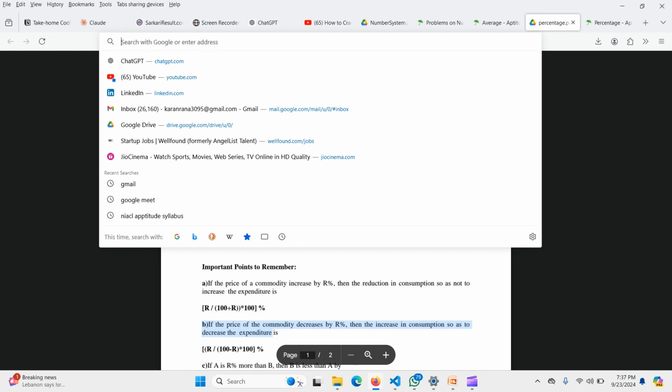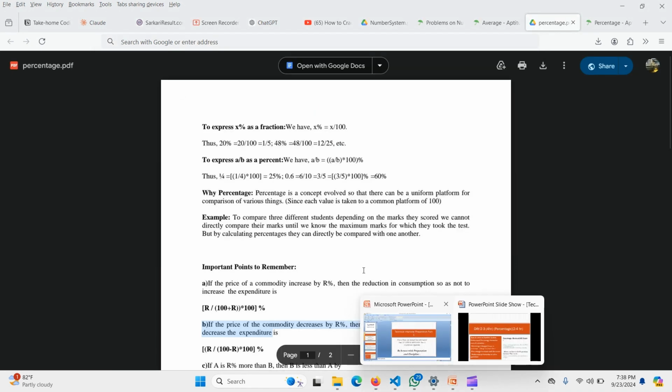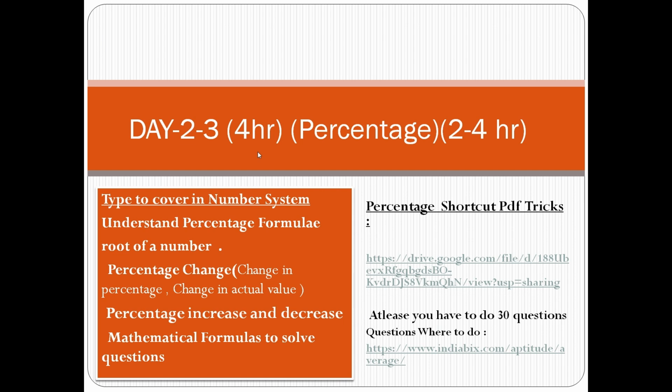Because in the percentage topic, you have to honestly give at least 2 to 3 hours each day. For 2 days, 6 hours, that means one day 3 hours, next day 3 hours, a total of 6 hours you have to give to the percentage, because it will make your base and make you a master in the percentage topic, so that you can easily tackle the other topic problems that are asked. So that's about the percentage. I've discussed the percentage for day 2 and day 3, and that's the only thing you have to do for percentage problems.